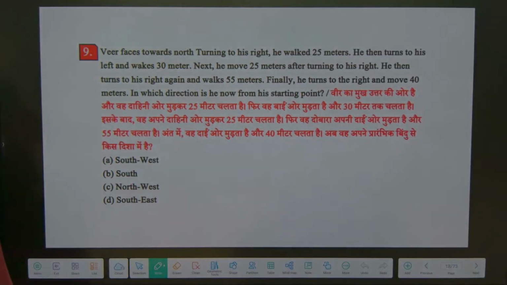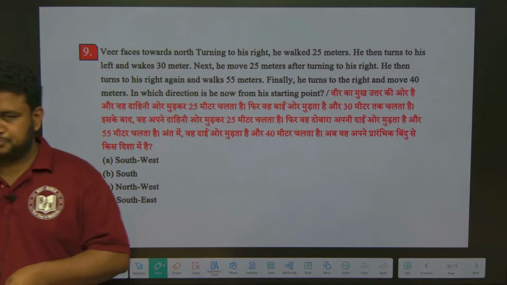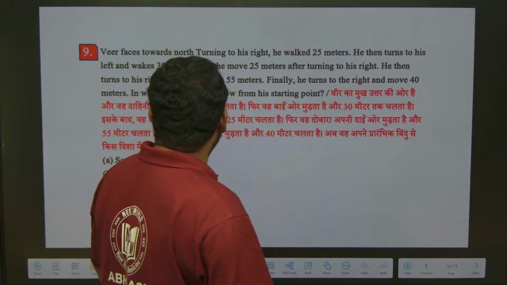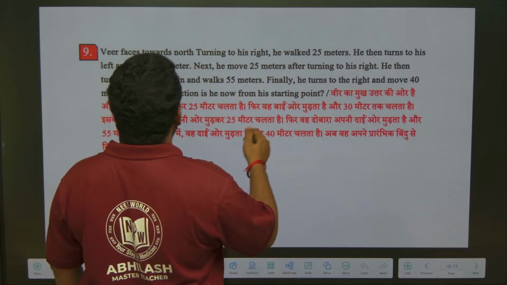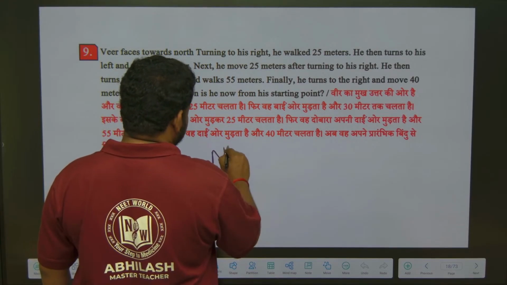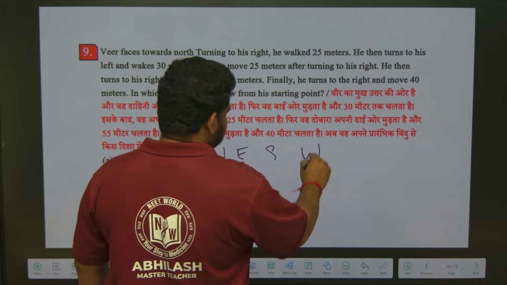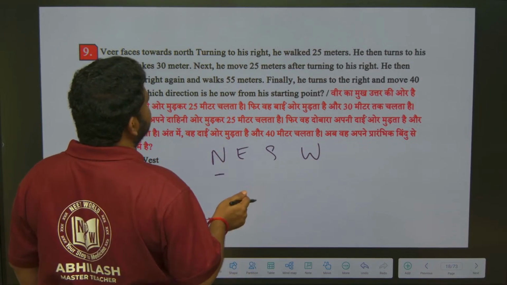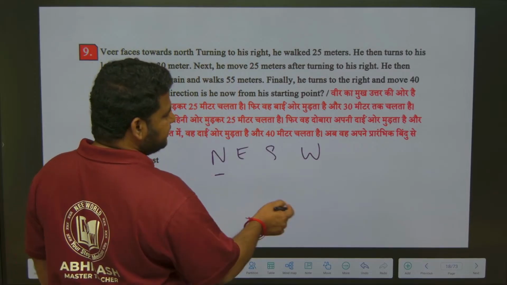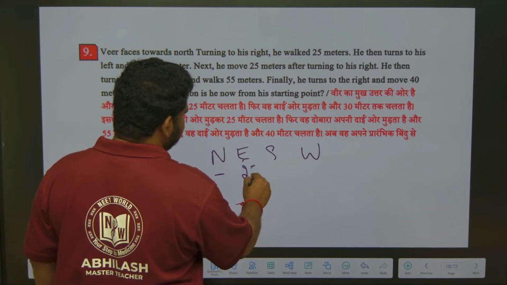Next, have a look at this question. Veer faces north. Turning to his right, he walked 25 meters. That means you should write north, east, south, west. Turning to his right means it is east. Under east, he will travel 25 meters.